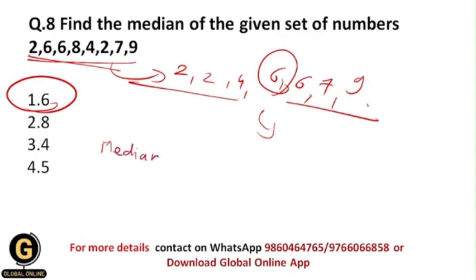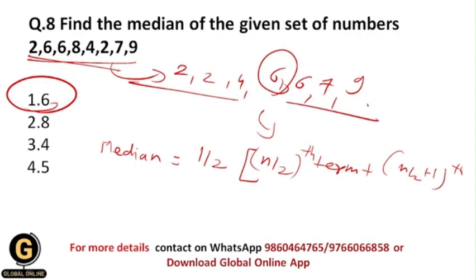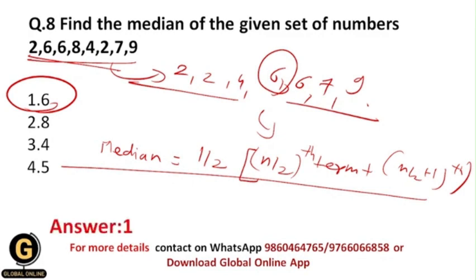Median is equal to 1 by 2 in bracket n by 2 th term plus n by 2 plus 1 th term. Okay, so use this formula when number of observations is even. But here in this case you don't need to use this formula, because number of observations are really very low, and that's why you can easily arrange the series of data in ascending or descending order, right? That's why your correct answer should be 1.